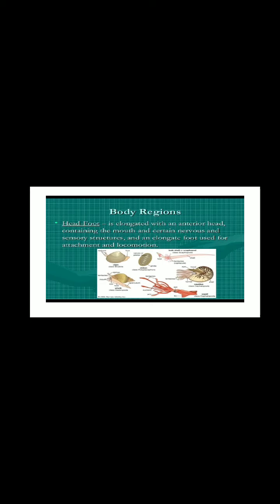Body regions, already told you: it has got head and foot. All the mollusks have an elongated anterior head containing the mouth, central nervous and sensory structures, and an elongate foot used for attachment and also for locomotion.